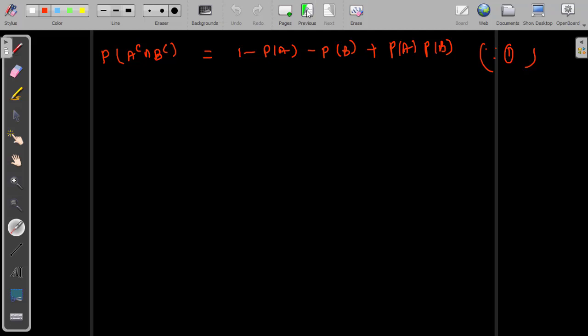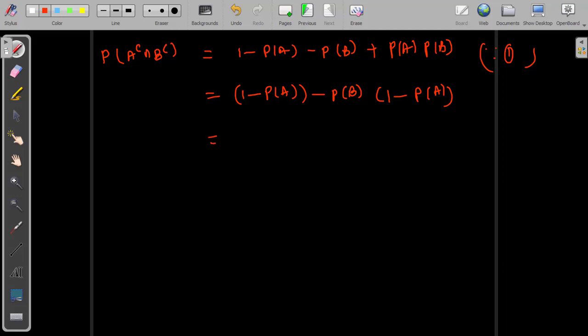After that, the next step, this could be written like this. So 1 minus P of B, same, P of A, same. From these two terms, let us take minus P of B common. If I take minus P of B common, we get 1 minus probability of event A. After that, again make a pair like this.